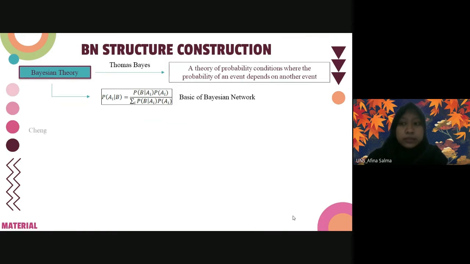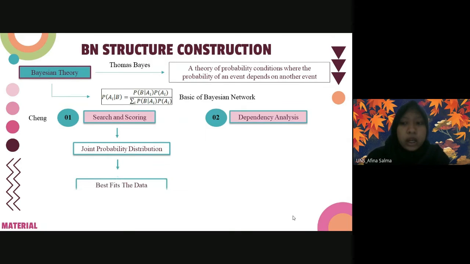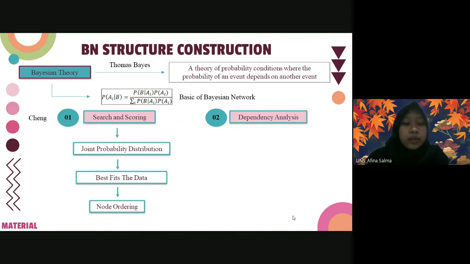According to Cheng, there are two approaches that can be used in the construction of the Bayesian network. First, search scoring, and second, dependency analysis. Search scoring. In this approach, Bayesian network is seen as the joint probability distribution of all variables and constructs the Bayesian network structure by finding the structure that best fits the data. The structure is generated from a combination of existing node ordering, then evaluated using a scoring function.